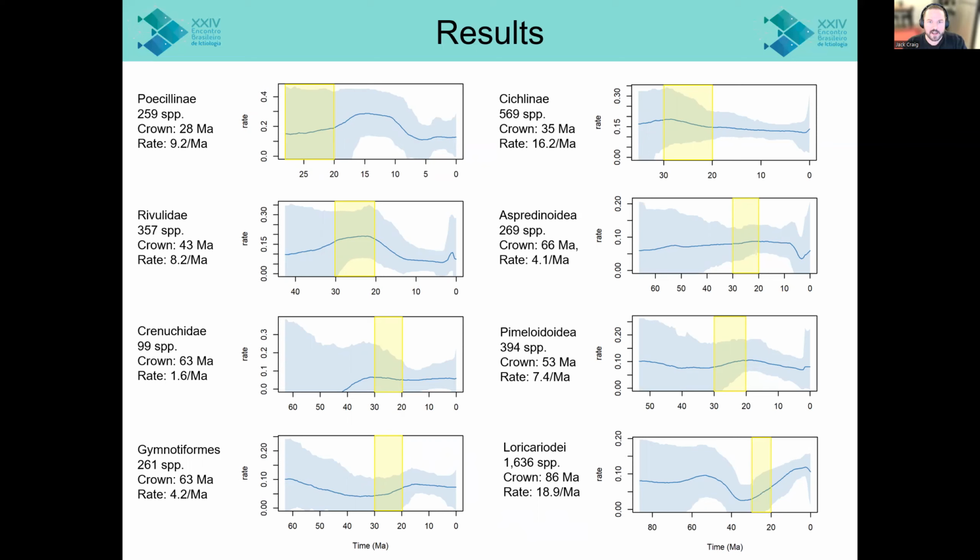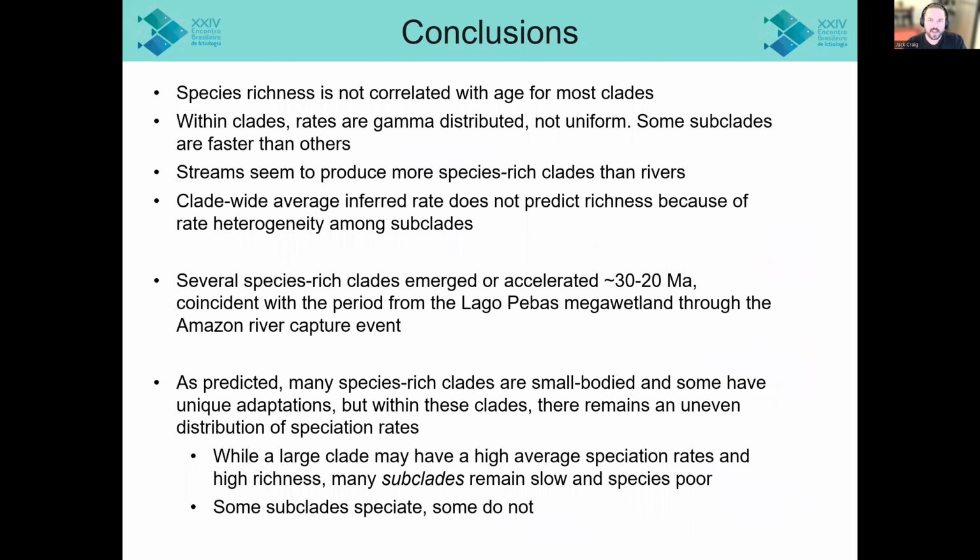But there are other clades like the Cyclinae that are experiencing the opposite trend. And in fact, many of them are actually relatively constant in time. So overall, there's a great heterogeneity of rates on a clade by clade basis within the whole tree. And so this takes us to some major conclusions.